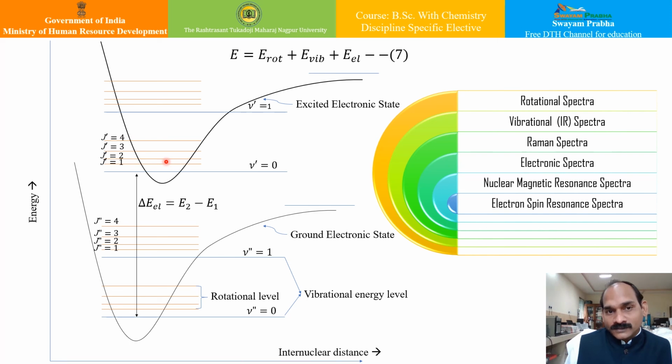Now, there is also the appearance of Raman spectra when we measure the scattering of visible light, when such radiation is allowed to fall on the sample molecule and is observed at right angle to each other. When the incident and the scattered light have the same frequency, it is known as Rayleigh scattering. And when the scattered light frequency is different from the incident, this scattering is known as Raman scattering.